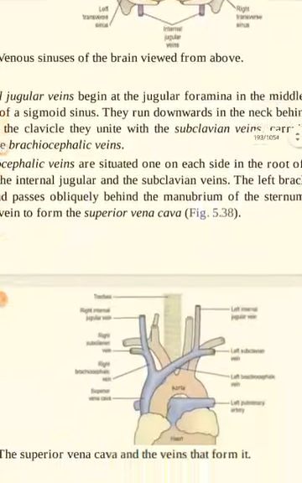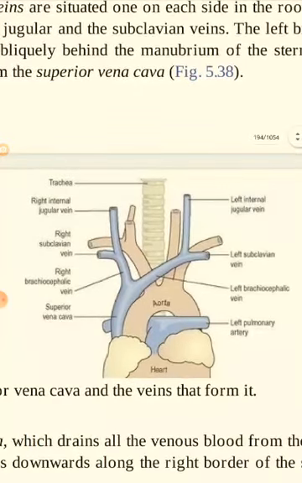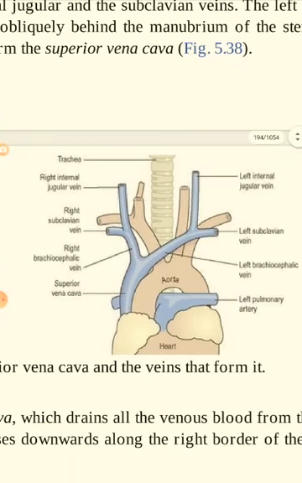And the internal jugular vein, as shown here, left and right internal jugular veins, they combine with the left and right subclavian veins and form brachiocephalic veins. You can see here that the left internal jugular vein combines with the left subclavian vein to form the left brachiocephalic vein. Likewise, the right subclavian vein joins together with the right internal jugular vein to form the right brachiocephalic vein, and both right and left brachiocephalic veins then join together to form the superior vena cava. And the superior vena cava, as you all know, opens up into the right atrium of the heart. So all the venous return from the head and neck region is through